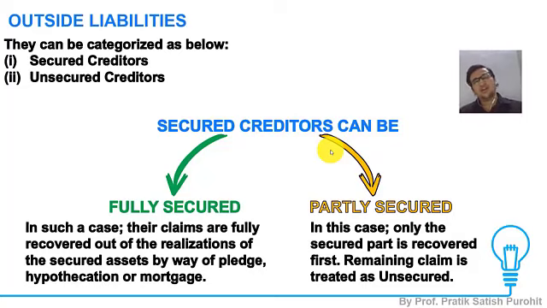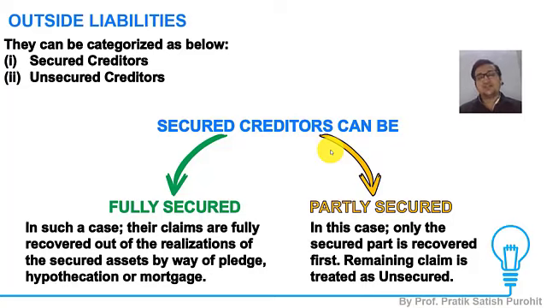So secured creditors can be of two types: fully secured ones, in which the amount of guarantee is equal to or more than the amount of loan, and partly secured ones, in which the amount of guarantee is less than the amount of loan disbursed.